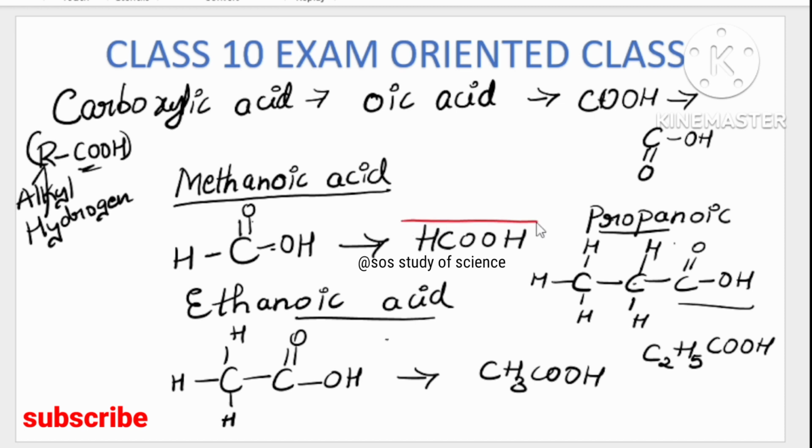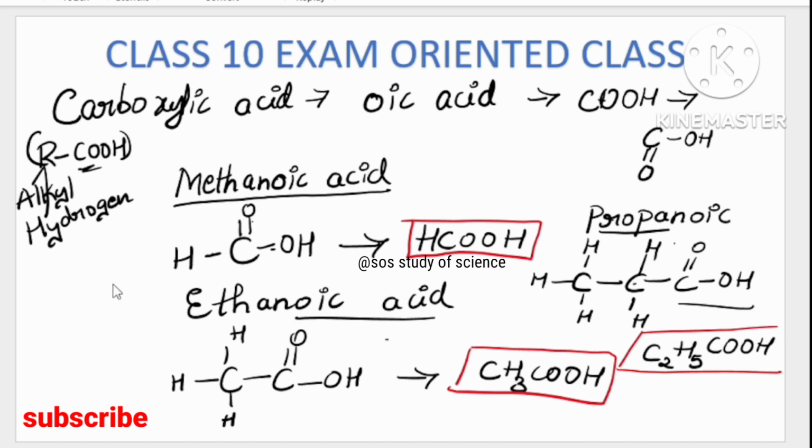So the formula of methanoic acid is HCOOH, that is the molecular formula, and the molecular formula of ethanoic acid is CH3COOH. Propanoic acid is C2H5COOH. Very easy. Try writing butanoic acid. Try butanoic. So okay, let me write here.